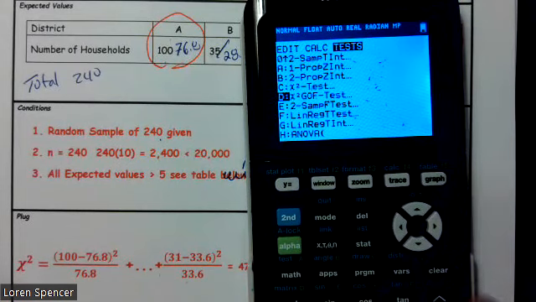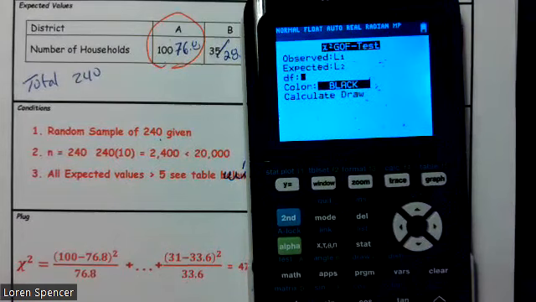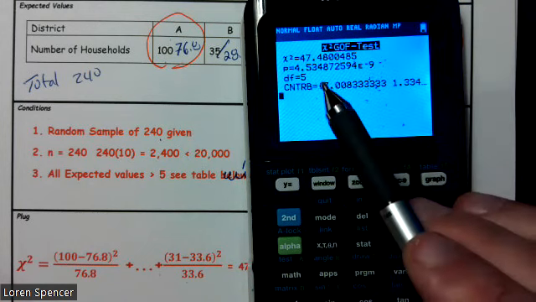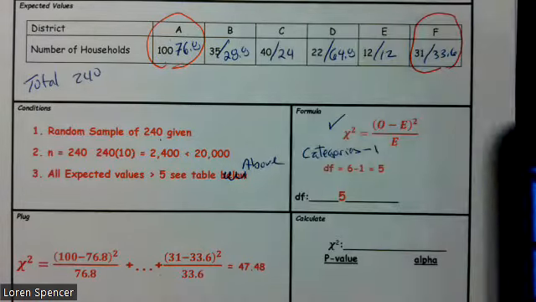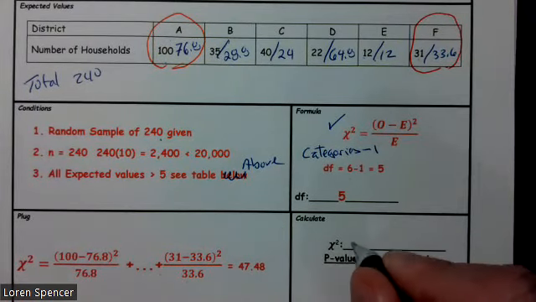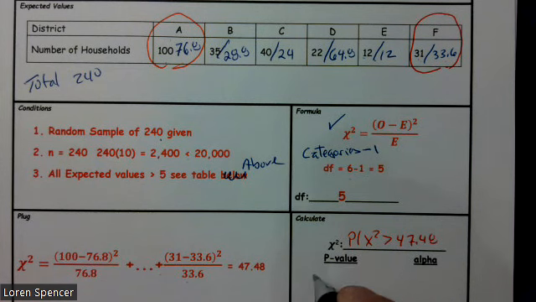That's letter D. Degrees of freedom, 6 minus 1. And we end up getting a chi-squared value of 47.48. And the probability that the chi-squared would be greater than 47.48 is approximately 0.